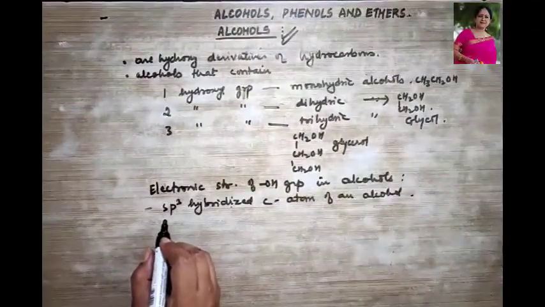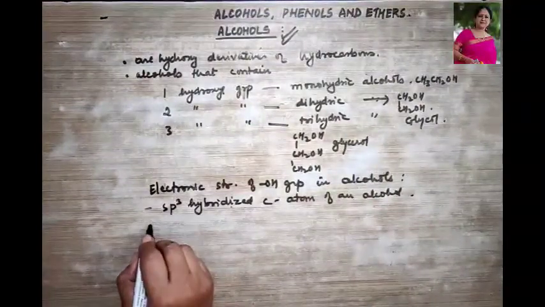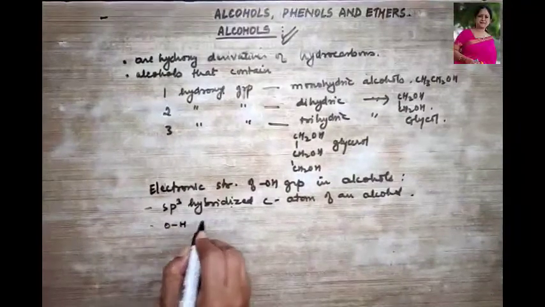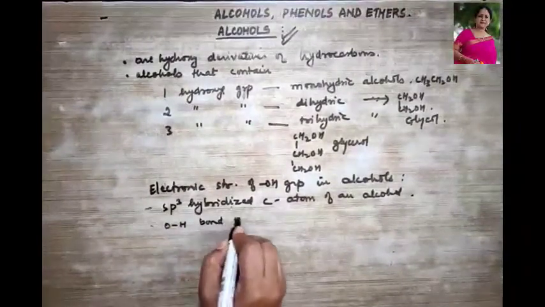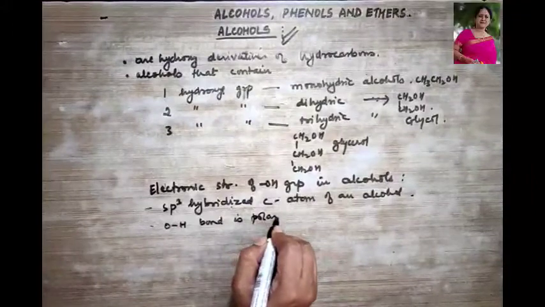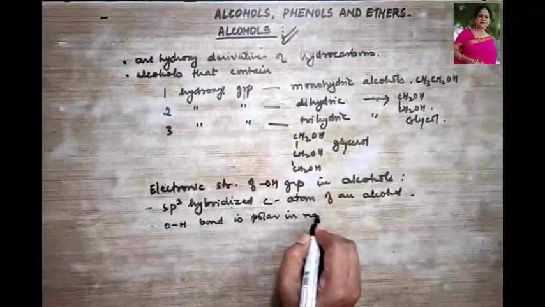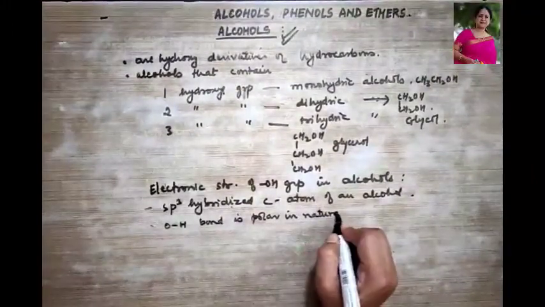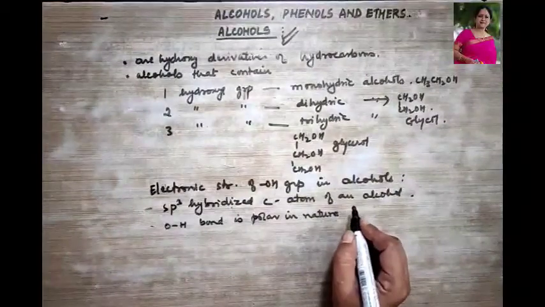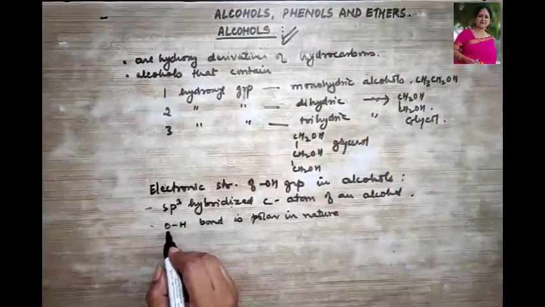Then the OH bond in this case is polar in nature, okay. Why? Due to the presence of electronegative oxygen, right?